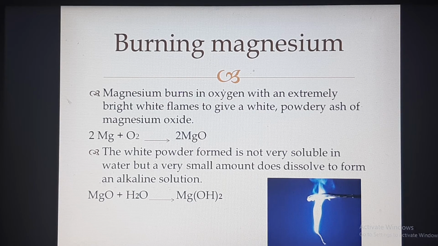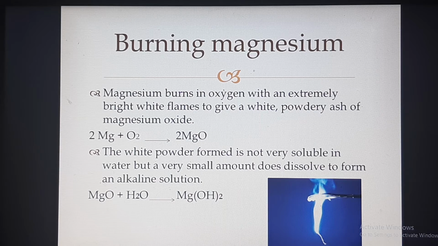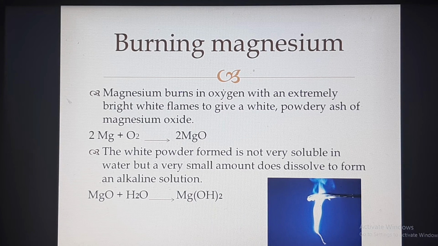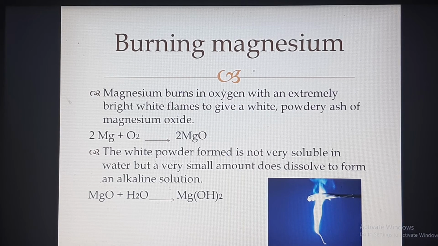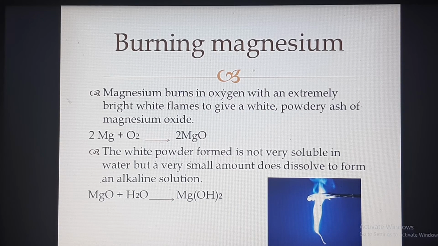The white powder formed is not very soluble in water, but a very small amount does dissolve in water to form an alkaline solution. Usually after burning magnesium, we will get magnesium oxide powder, that is white in color. If you take this powder and dissolve it in water, it does not dissolve much, only a very little amount. When it dissolves in water, it gives an alkali solution, that is magnesium hydroxide solution. Magnesium hydroxide is Mg(OH)2.